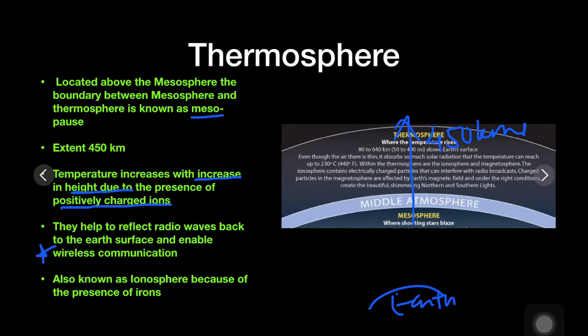These ions are very important as they help to reflect the radio waves back to the earth, and because of which wireless communication is possible. Thermosphere is known as ionosphere because of the presence of ions. Thermos means heat, as the temperature is very high, so the layer is known as thermosphere.